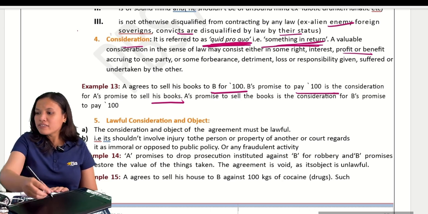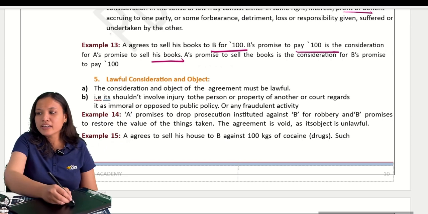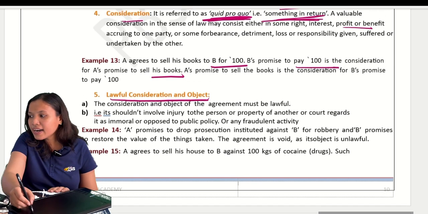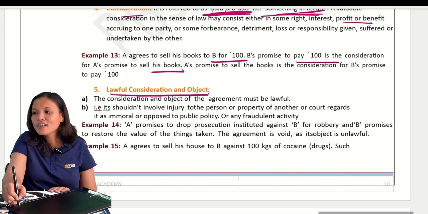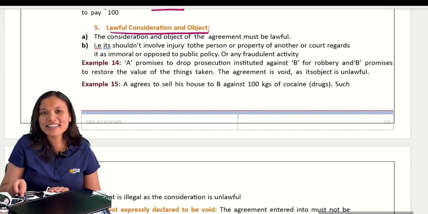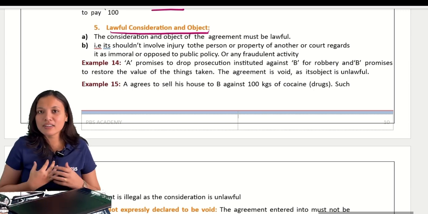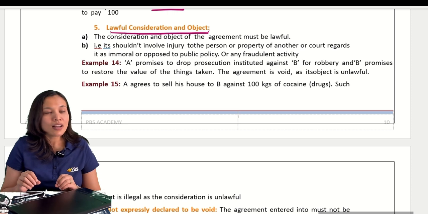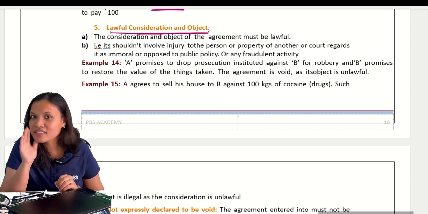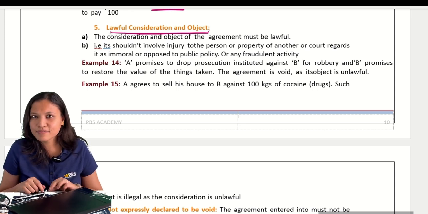Clear? So now the last one is lawful consideration and object. Now, consideration and object both must be lawful. Suppose I tell you, I am wanting to sell you a bike, but in return I will give you drugs.